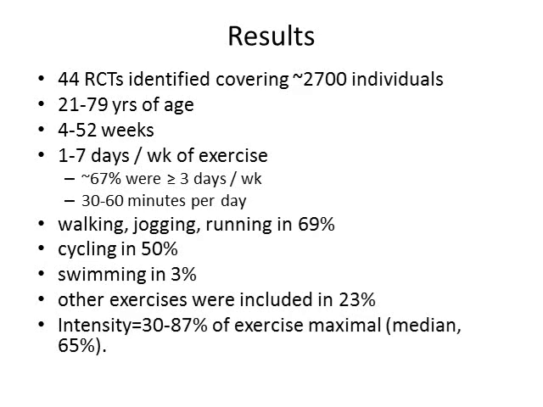Okay, so they found 44 randomized controlled trials that included 2,700 subjects. The subjects were, you see their age there. The interventions were 4 weeks to a year, 1 to 7 days of exercise. Most of them were about 3 to 4 days a week, 30 to 60 minutes per day, walking, jogging, running, some cycling, a little bit of swimming. That just kind of shows all the different characteristics.